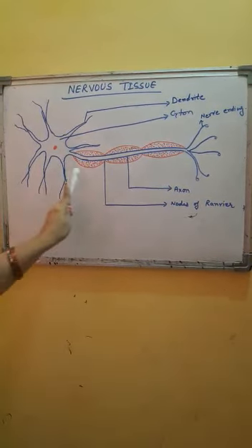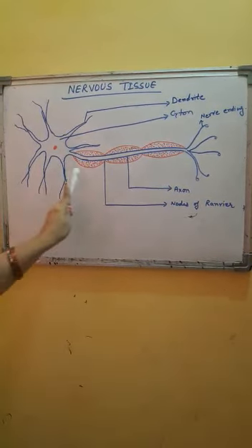The structure of a neuron is different from other cells as it has a special feature. Each neuron is composed of three parts: the cyton, this circular structure, the cyton or the cell body, the dendrite and the axon. The cyton is also called cell body.